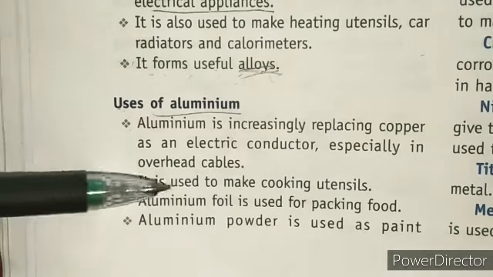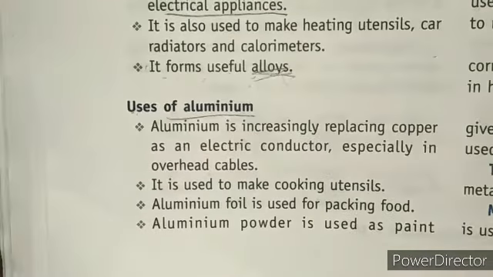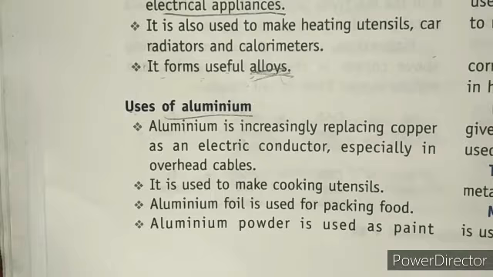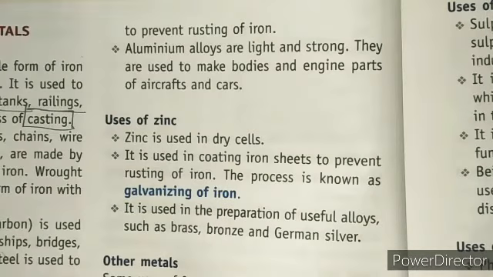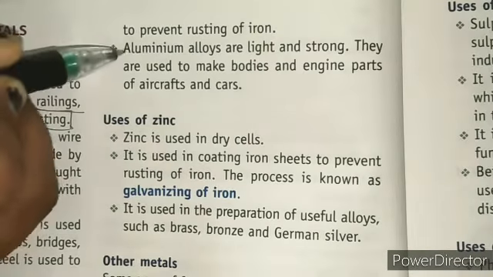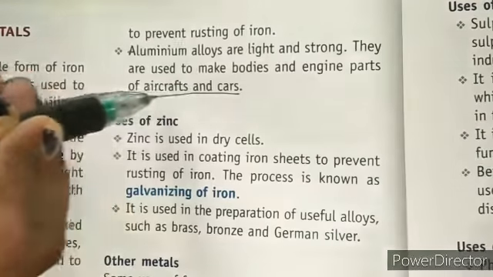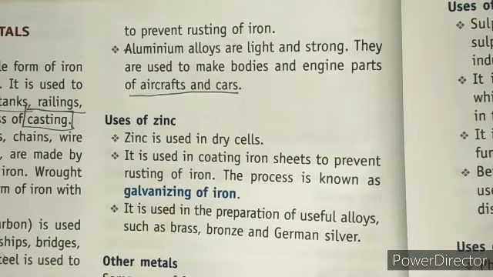And next we have aluminium foil, which is used for packing food. Next we have aluminium powder, which is used as paint to prevent rusting of iron. So it is used for painting iron objects mostly. Okay, and it reduces the case of rusting. And next we have aluminium alloys, which are light and strong, and they are used to make bodies and engine parts of aircrafts and cars. Okay, so aluminium is used for making bodies of aircrafts and cars.